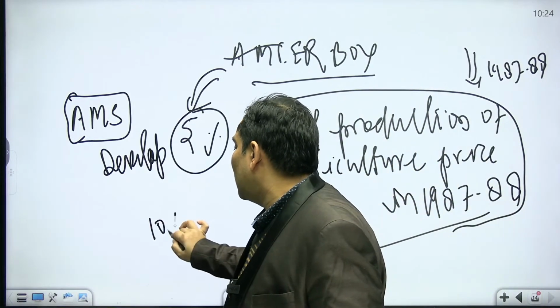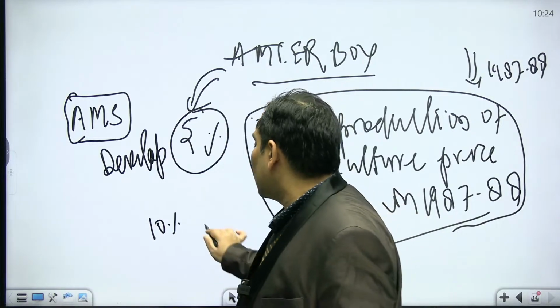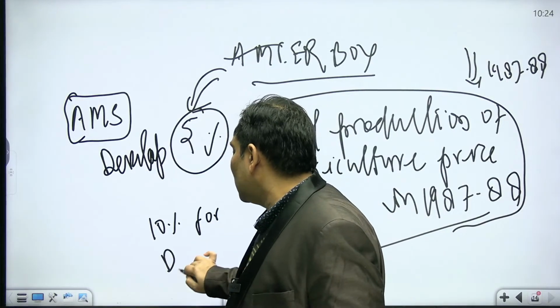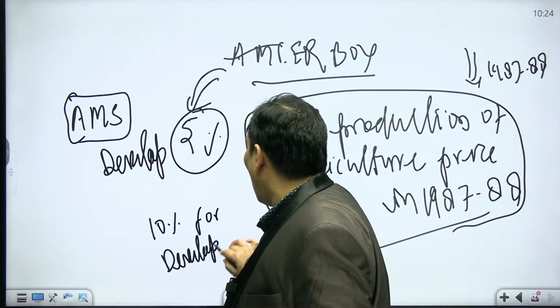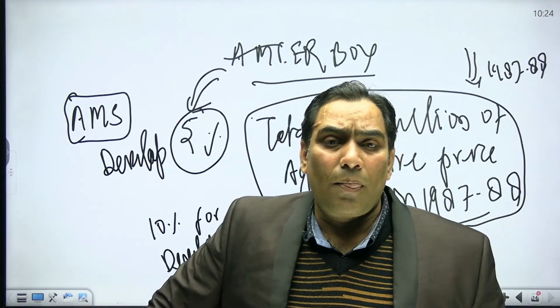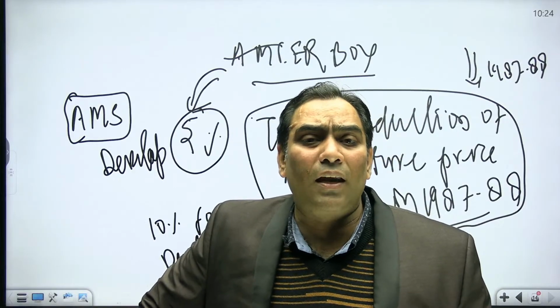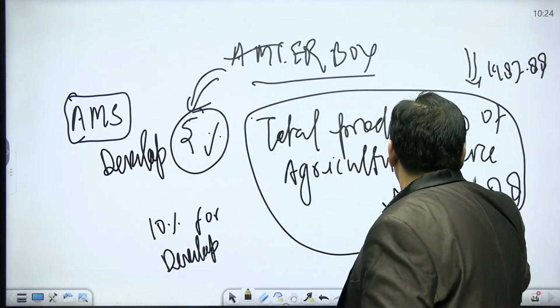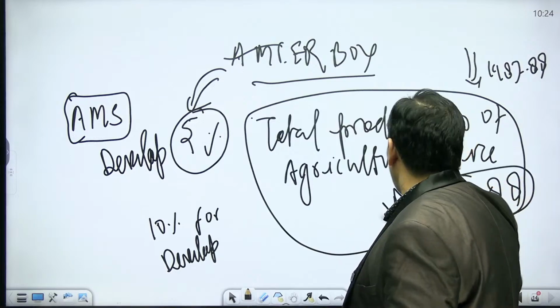First let me explain, then I will go on. It is 10% for a developing country, 10% of the total value of production of agricultural products in the year 1987-88.